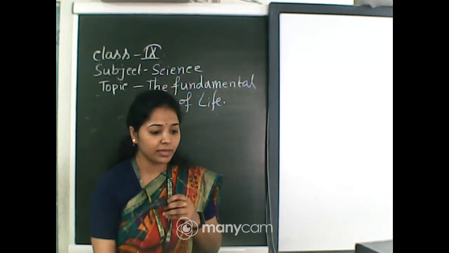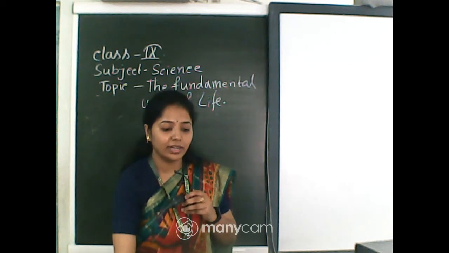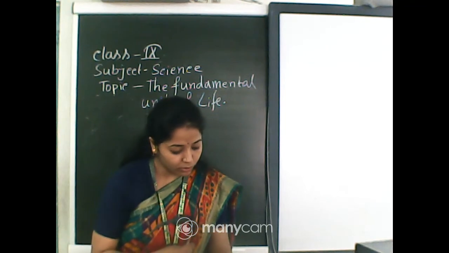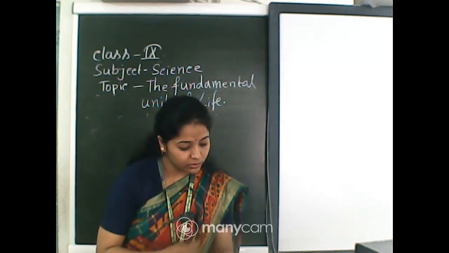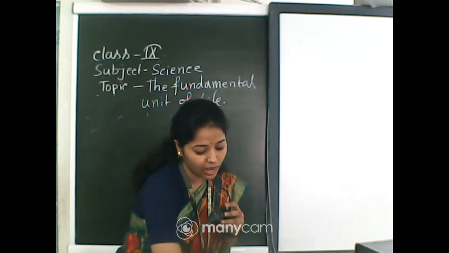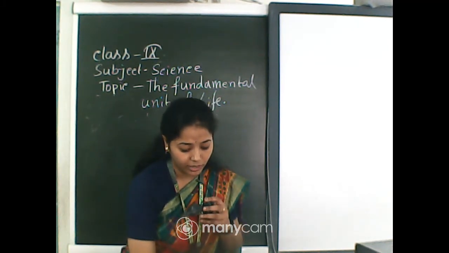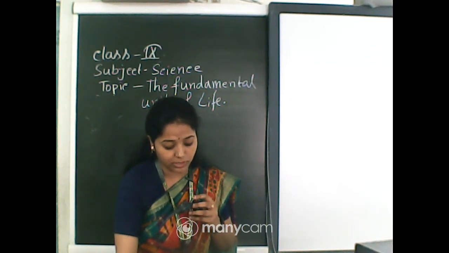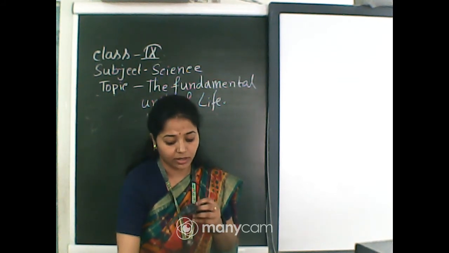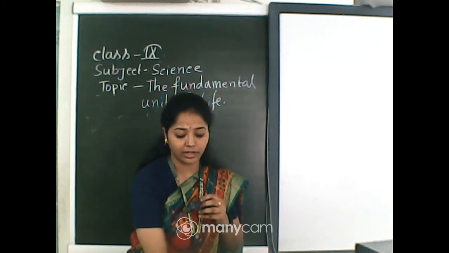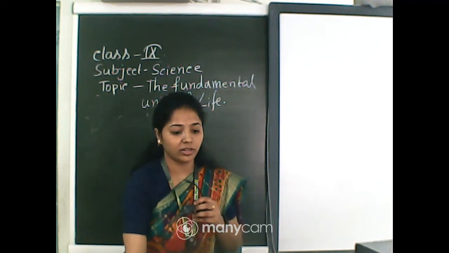Anyone having any problem can tell me. In the next class I will discuss more about solutions, different types of solution: hypertonic, hypotonic, isotonic, and some other examples of osmosis and diffusion. And next we will start from the cell wall, nucleus and other organelles, cytoplasm and other organelles of the cell.